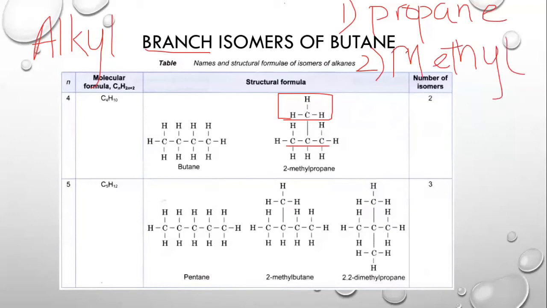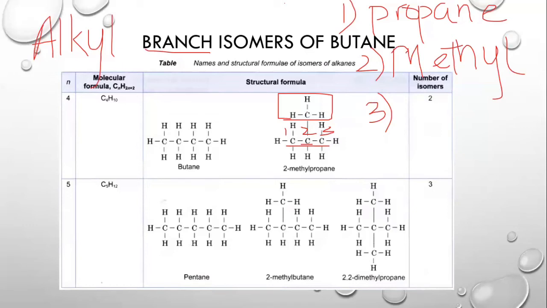The third step that you need to know in naming the isomers is where the branch is attached. The branch is attached to this middle carbon that we have. Now, the middle carbon needs to have a number as its position. We are going to number from right to left, and it becomes 1, 2, 3, and the middle carbon is the second one. So the branch is attached to the second carbon in the longest carbon chain.